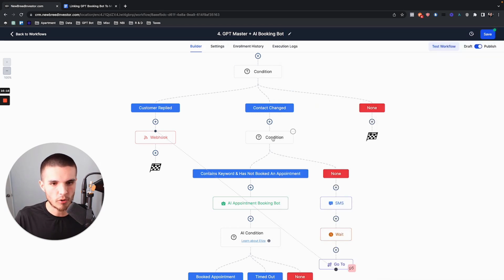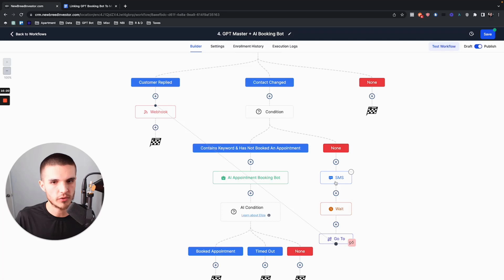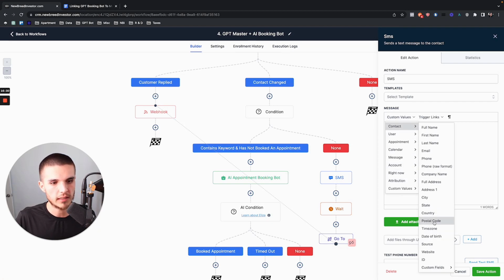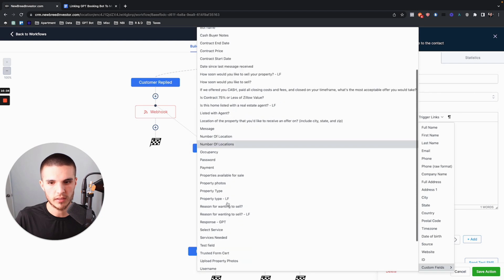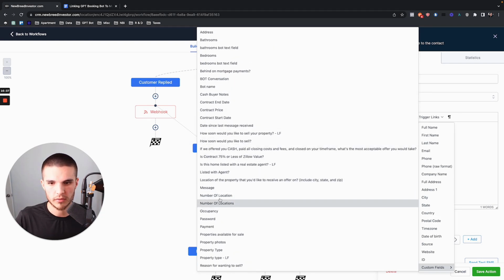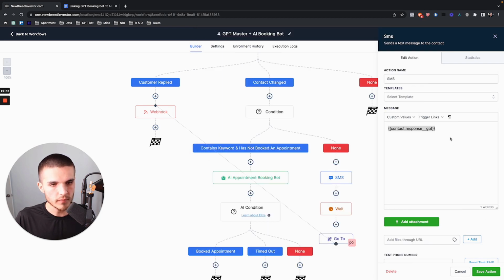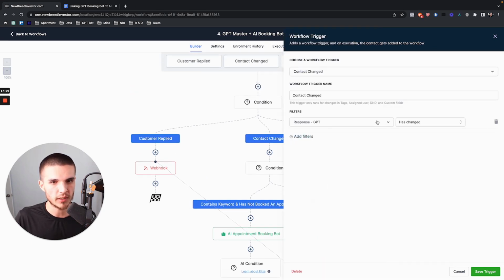So because they don't match that condition, we just want the system to SMS the lead normally, right? And then this SMS actually pulls the field from the contact custom fields, which is the GPT response, which I'm not sure why I can't find it right now. Our response GPT, okay? It's just pulling this field from what was updated on step 1. So we're never even typing the message, and ChatGPT is never actually inserting it into the SMS. It's only activating as a result of this field being updated, okay?